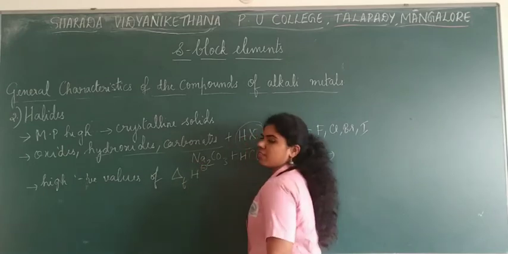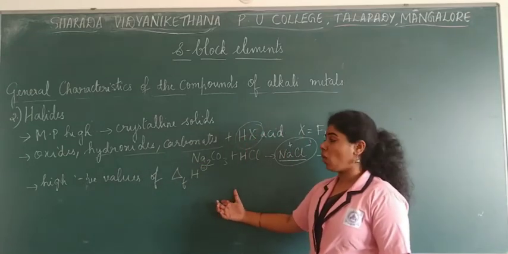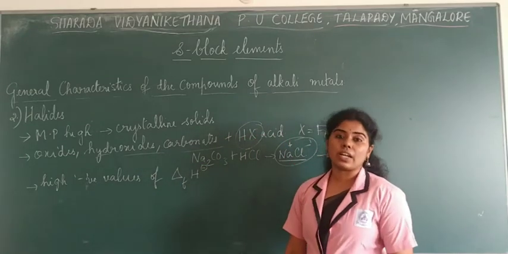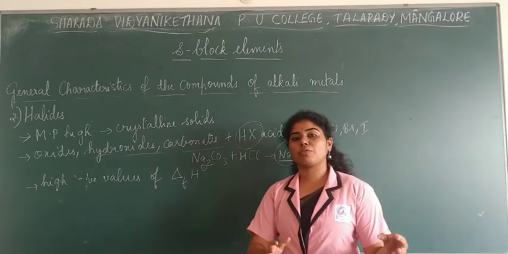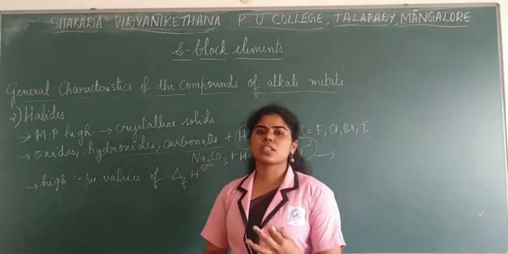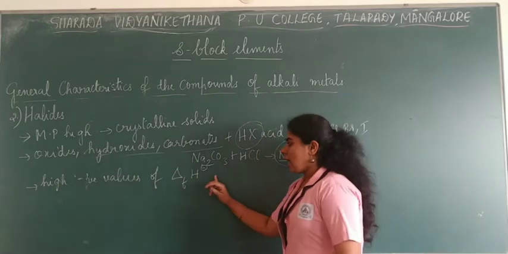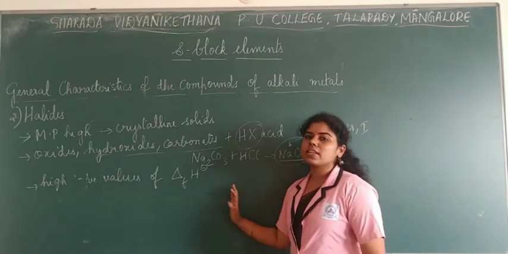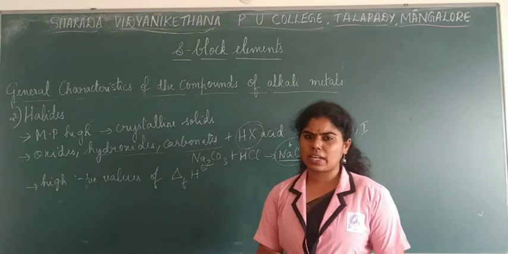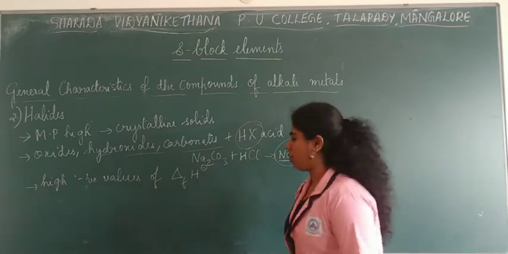Okay, negative values. Now, particularly how does this trend go, whether with respect to fluorides or bromides? Let me explain it to you. As I said, all of these alkali metal halides will have high negative values when you compare them to the whole periodic table.